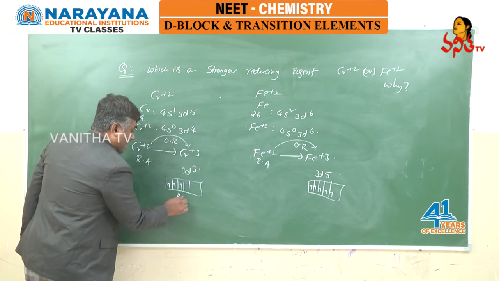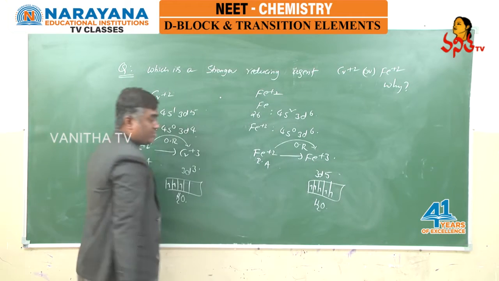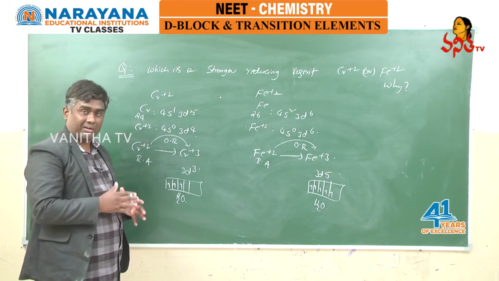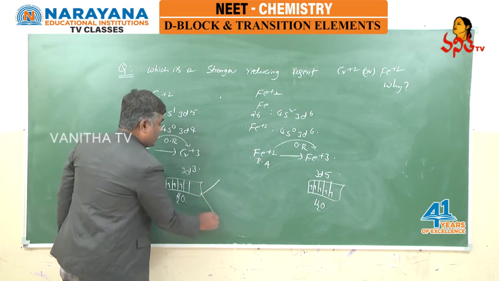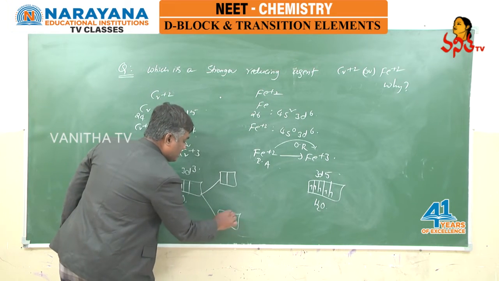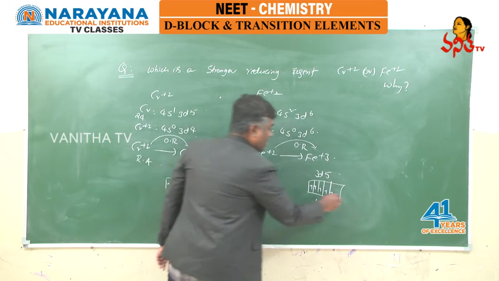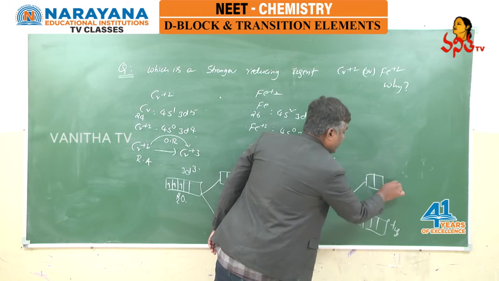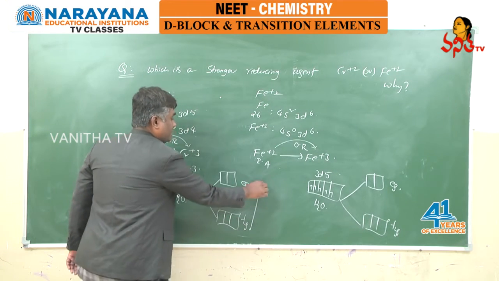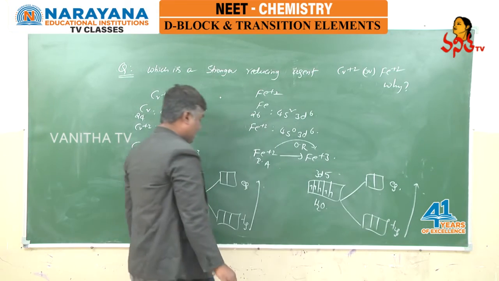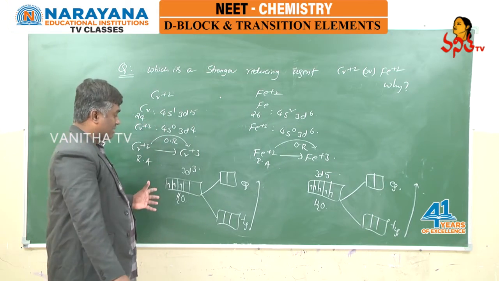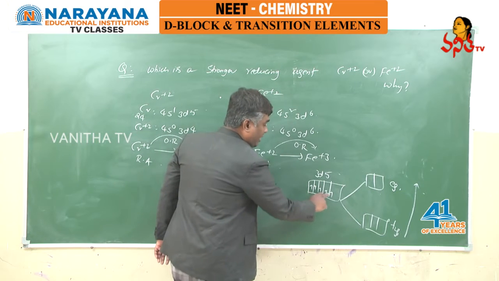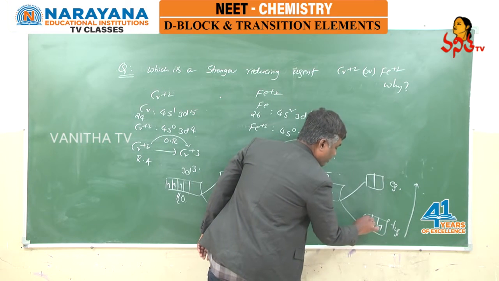But in aqueous medium, means in the presence of water molecules, where water molecules behave like ligands, as we discussed, the d subshell splits into 2 sets of d orbitals. They are t2g and eg. From down to up, energy increases, and according to the Aufbau rule, electrons are first filled in low energy orbitals. So these 3 electrons entered here, and these 5 electrons entered as 1, 2, 3, 4, 5.